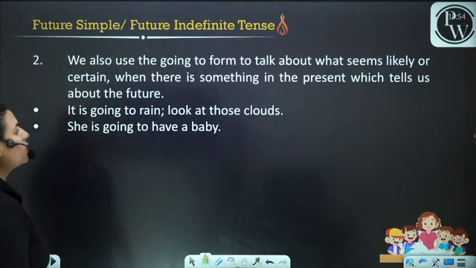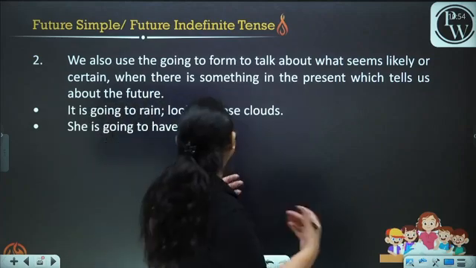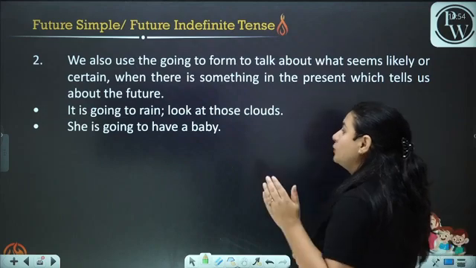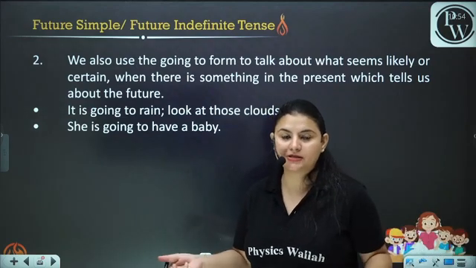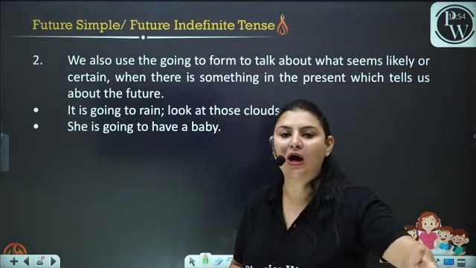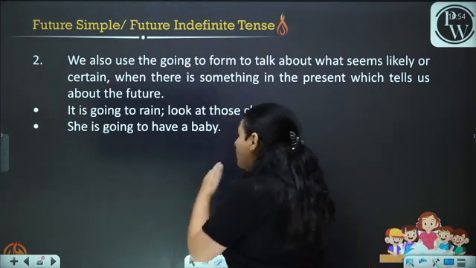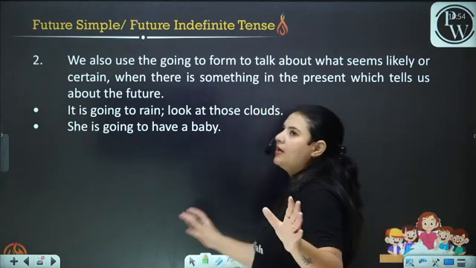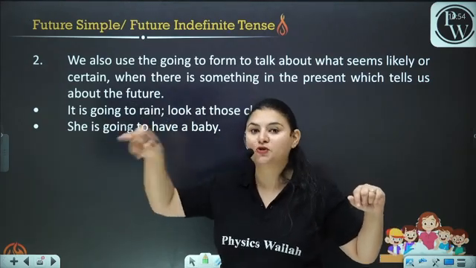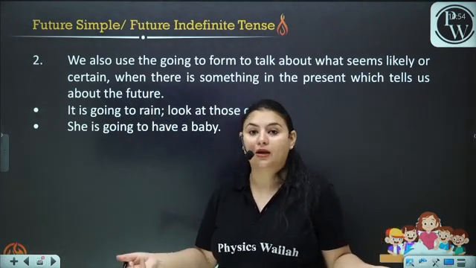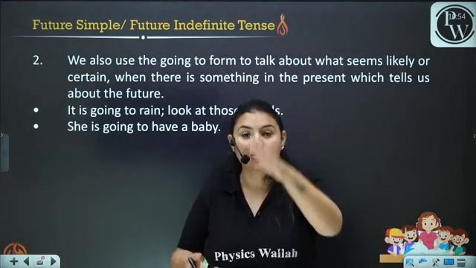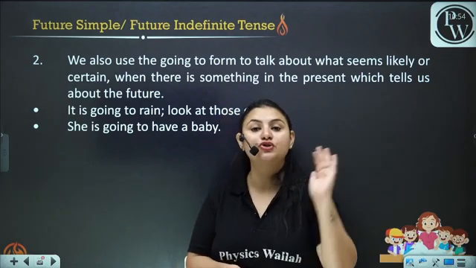We also use the going to form to talk about what seems likely or certain when there is something in the present which tells us about the future. There is something you're seeing in the present, and by seeing this, you make sure that yes, certainly this is going to happen. When you're certain about it, it is going to rain. Look at these clouds. Now you're looking at the clouds and you're saying it is going to rain. Okay, you will not say it will rain. No, it is going to rain because you are certain, you are sure about it.